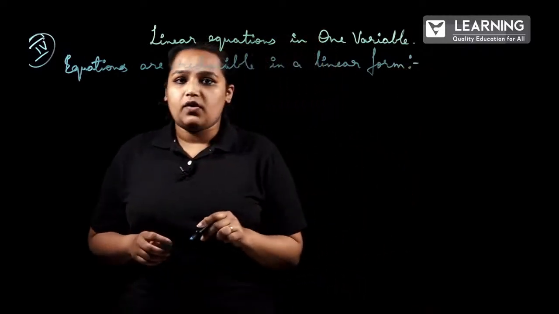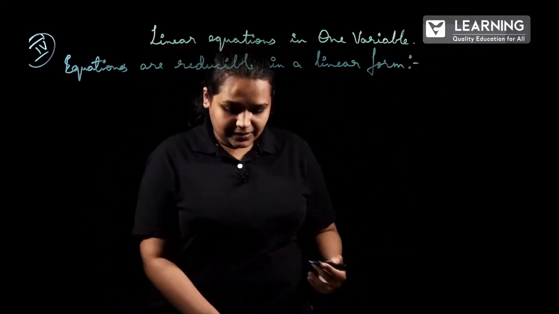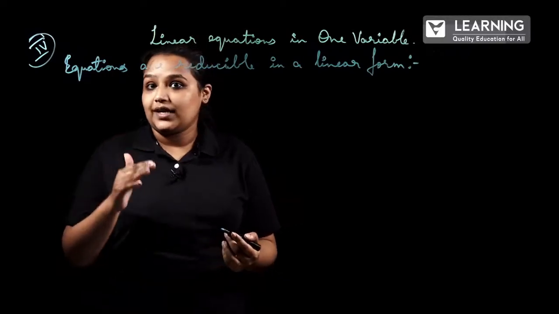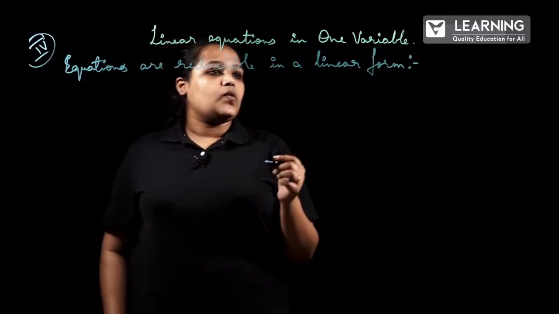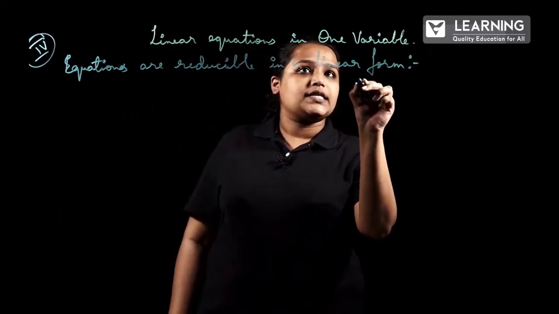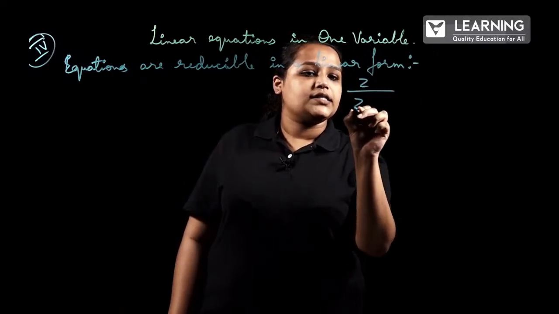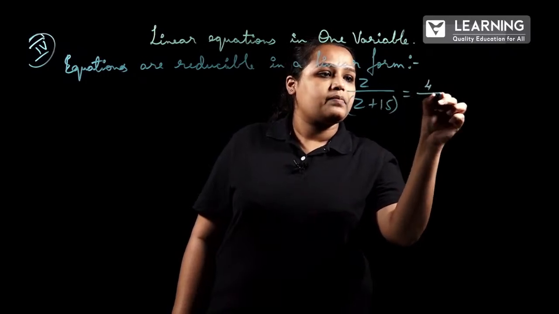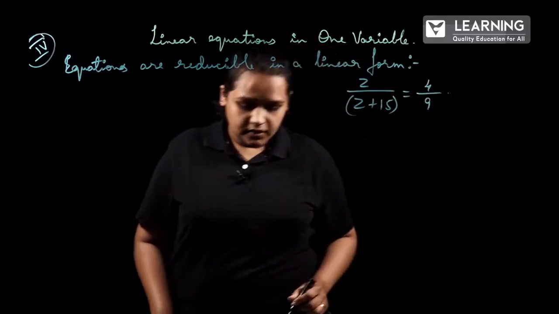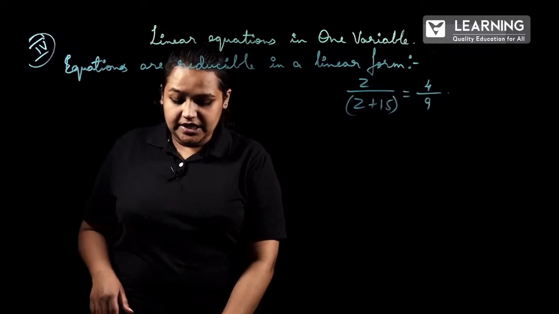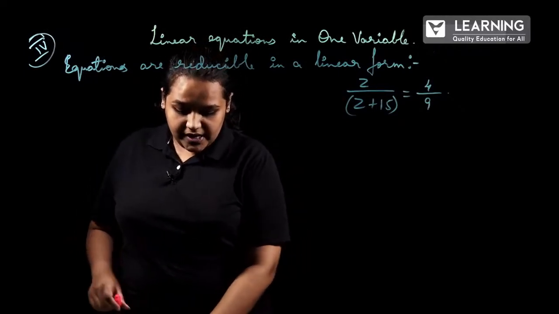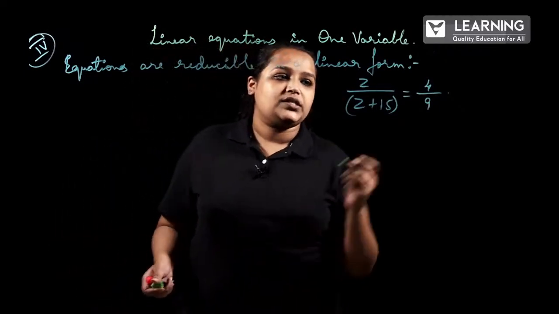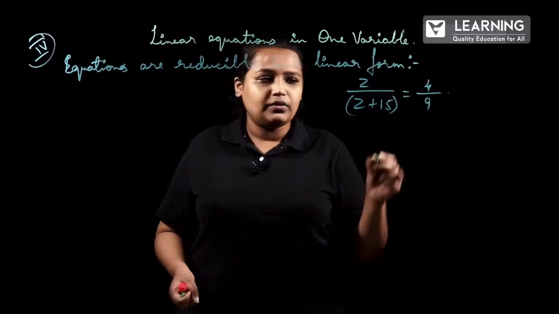Okay. So, as usual, we will take up some examples so that we can understand this form. Let me take an example: z by z plus 15 is equal to 4 by 9. Previously, when they gave a question like this, what did you have to do?